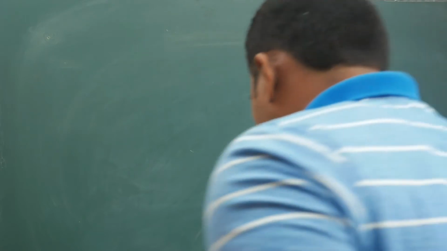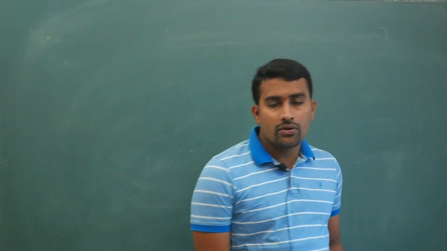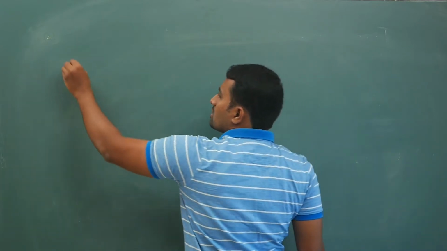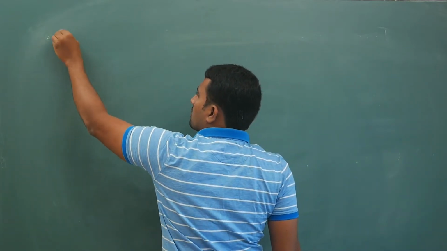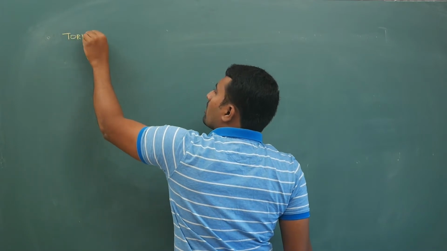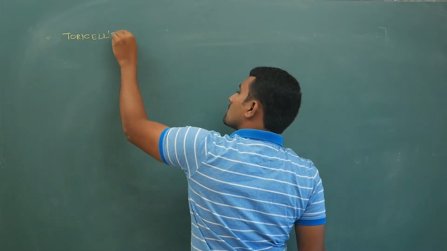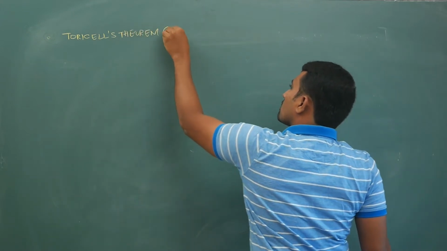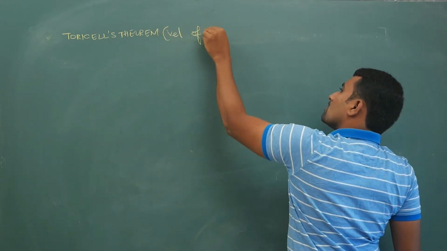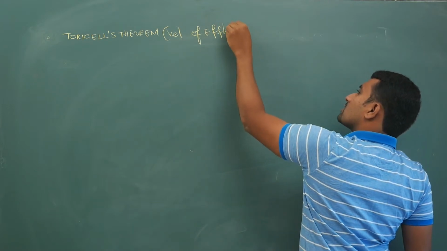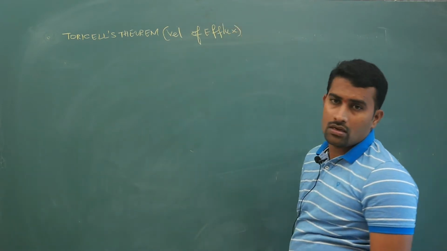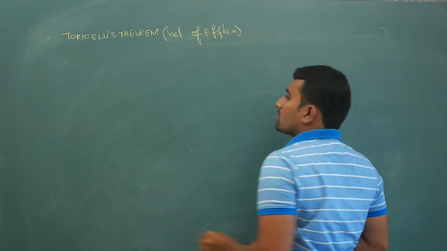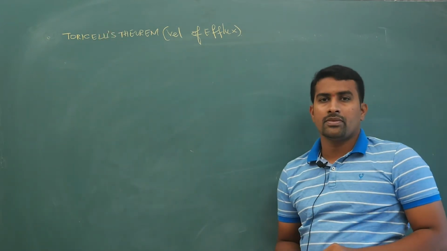Okay, in Bernoulli's equation, we are going to see different applications. First one is Torricelli's theorem, and in that too, your velocity of efflux. What is this velocity of efflux? Let me tell you. So your Torricelli's theorem and velocity of efflux, what is that? I will tell you.